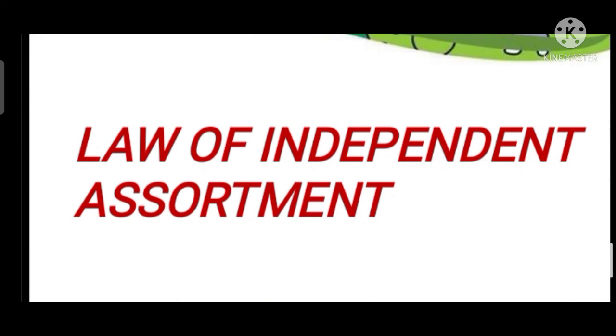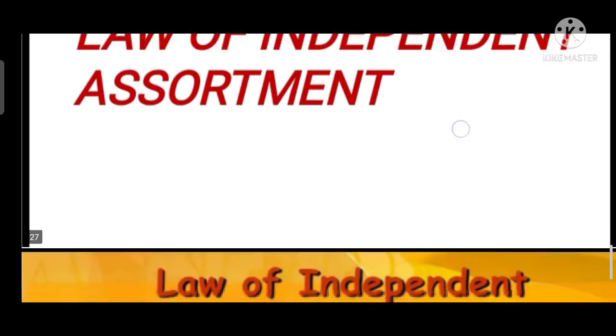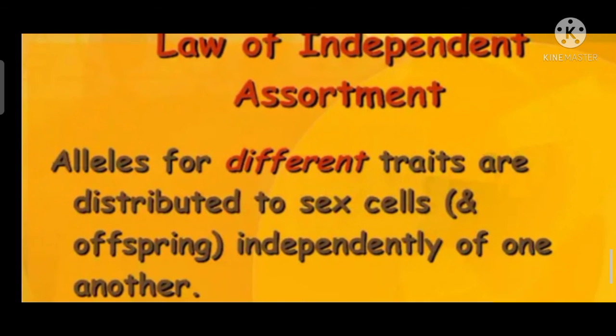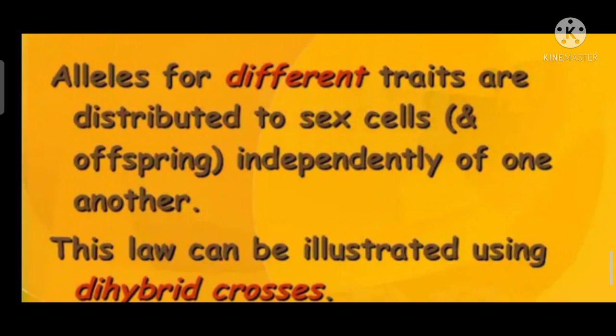Law of independent assortment. It is the most important principle of Mendel's because the emergence of one trait will not affect the emergence of another. This law allows different traits to be distributed to the cells of offspring independently of one another.